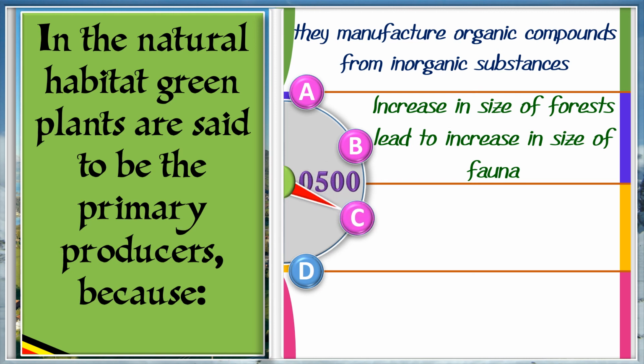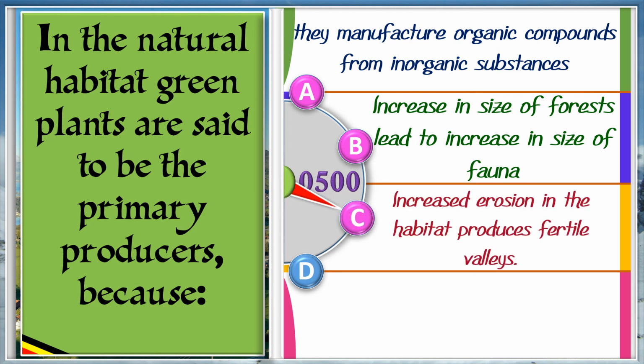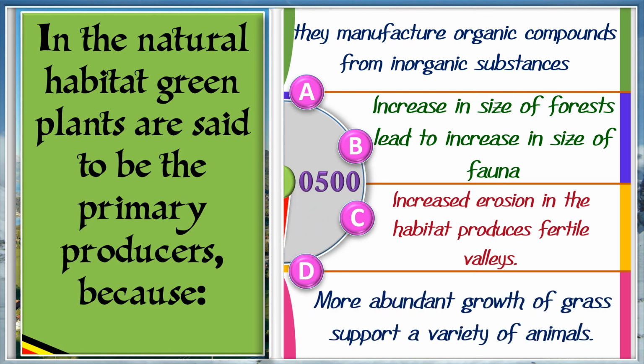C. Increased erosion in the habitat produces fertile valleys. D. More abundant growth of grass supports a variety of animals. And the answer is A. They manufacture organic compounds from inorganic substances.